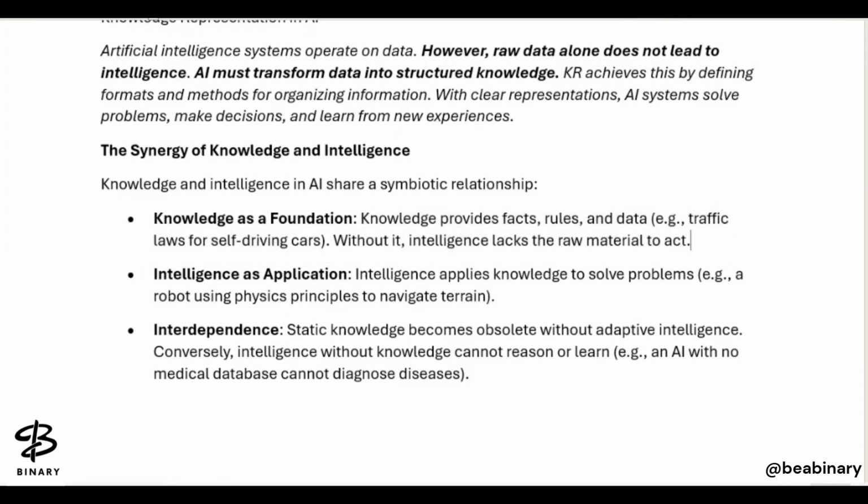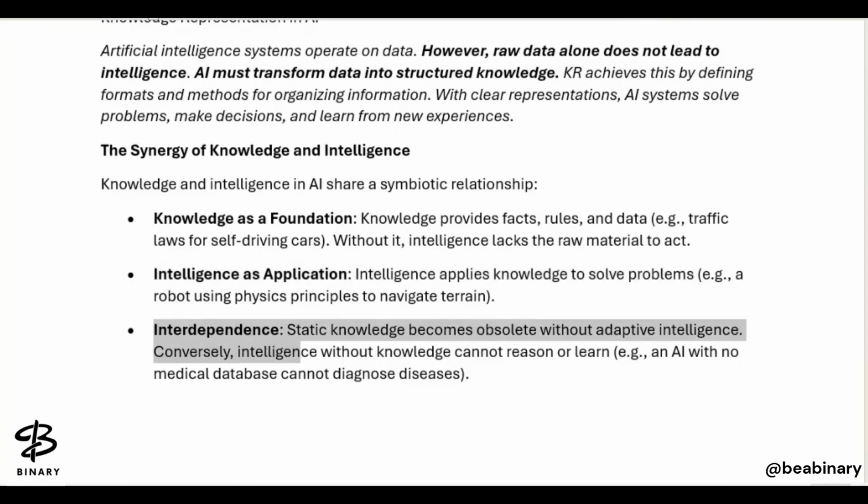So, intelligence as an application. What is intelligence as an application? Intelligence applies knowledge to solve problems. For example, a robot using physics principles to navigate terrain, right? So we have talked about knowledge, reasoning, and intelligence. Intelligence is simply how to apply the knowledge, or how to use its data pool or data lake, to solve a particular problem, right?